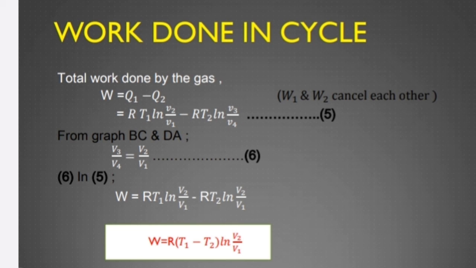So from the equation 6 substituting in 5, we got that W equal to RT1 log V2 by V1 minus RT2 log V2 by V1. So the work done in cycle W equal to R T1 minus T2 log V2 by V1.